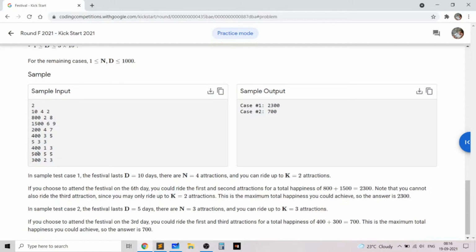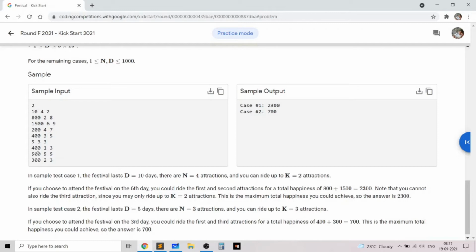The key observation required to solve this problem is that when we pick a particular day I to visit, we know we will be able to visit all those events which happen on day I, and we'll choose the K best of those events. That's the key idea, that's the greedy logic, and it should be obvious. Since we choose the K best elements, we need an efficient way to track those K elements which we are going to visit on day I.